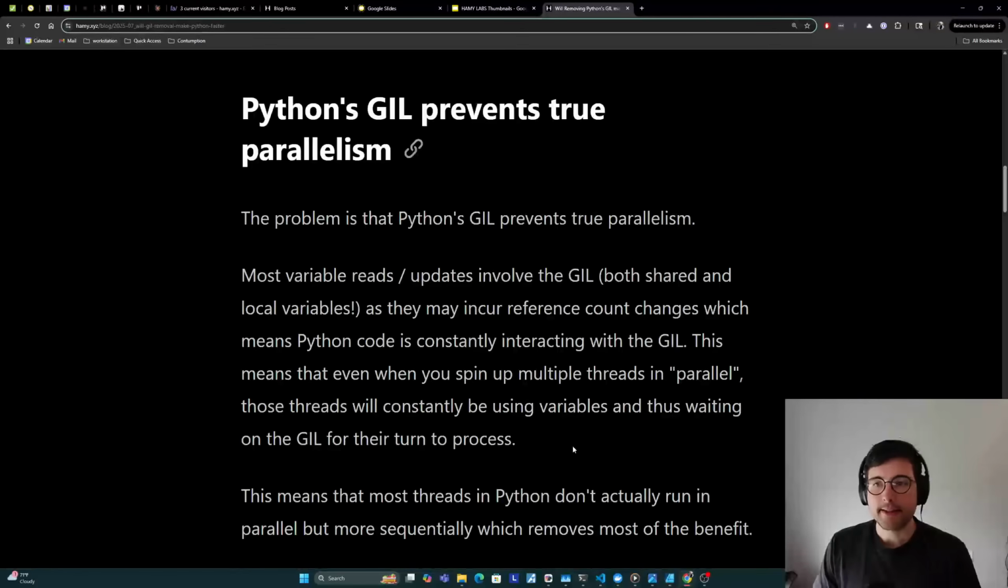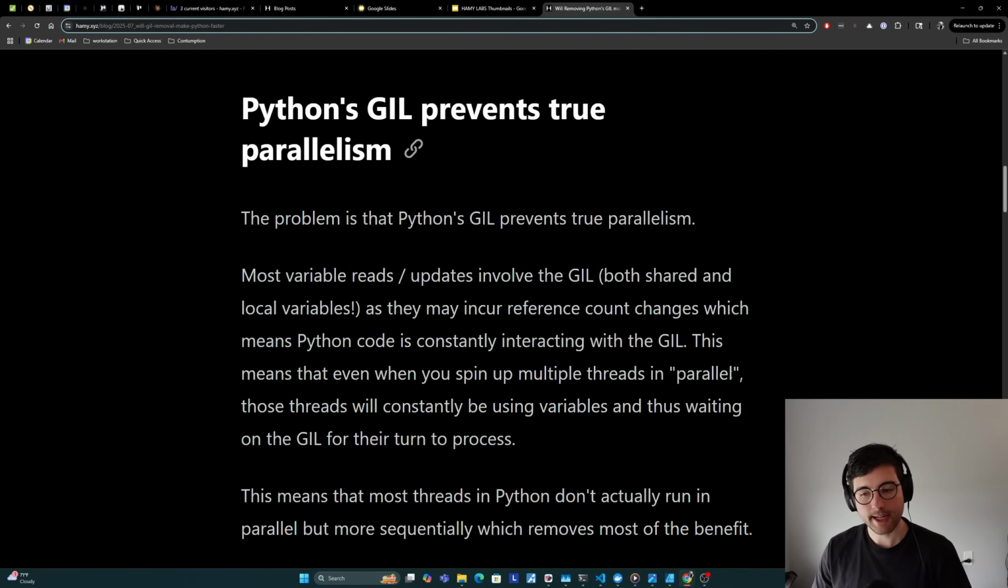Now onto the problem with this. Python's GIL prevents true parallelism. Most variable reads and updates involve the GIL, both shared and local variables, as they may incur reference count changes, which means Python code is constantly interacting with the GIL. This means that even when you spin up multiple threads in quote-unquote parallel, those threads will constantly be using variables and thus waiting on the GIL for their turn to process.